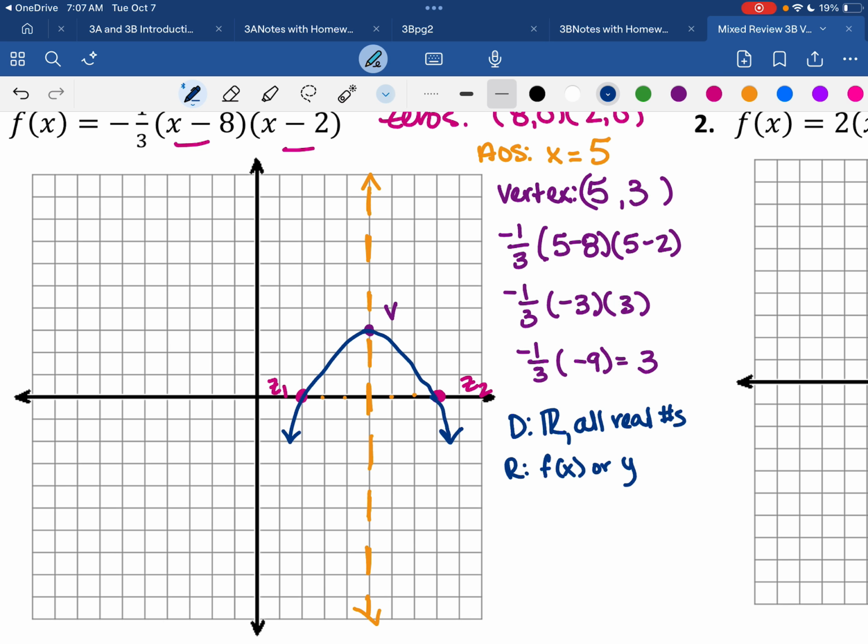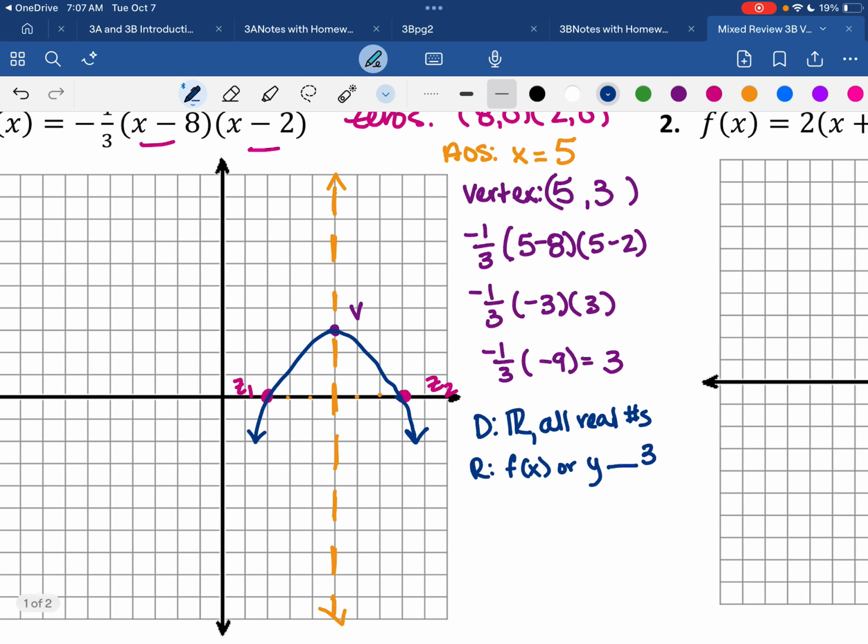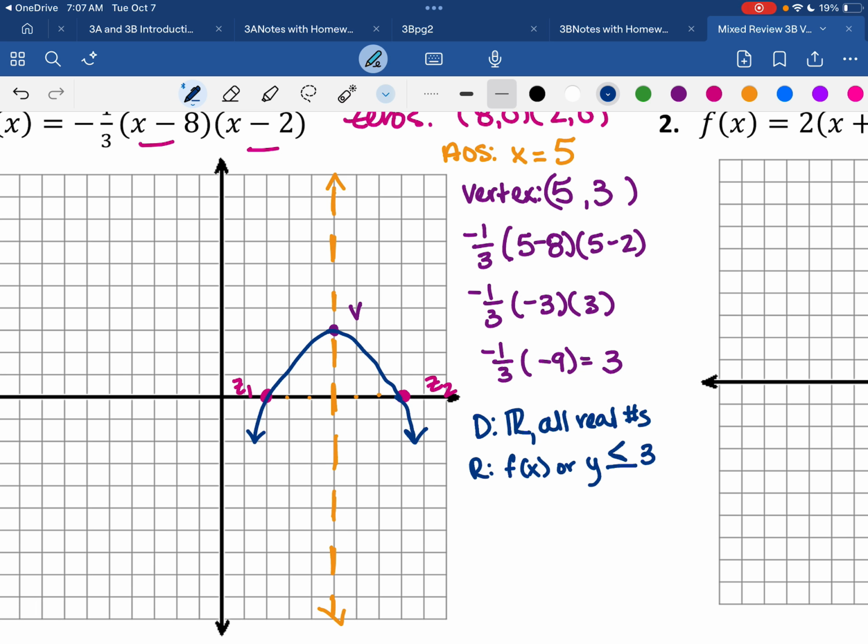And since my value is at a 3 for my y, since it's opening downwards, 3 is the highest, so f of x or y is going to be less than 3. And when you write it, you can just write it as f of x less than or equal to 3, or y is less than or equal to 3. It's whichever one you want to use. Your teachers will probably be using y, so make sure that you are consistent and use what you want to use. That's it for that question.